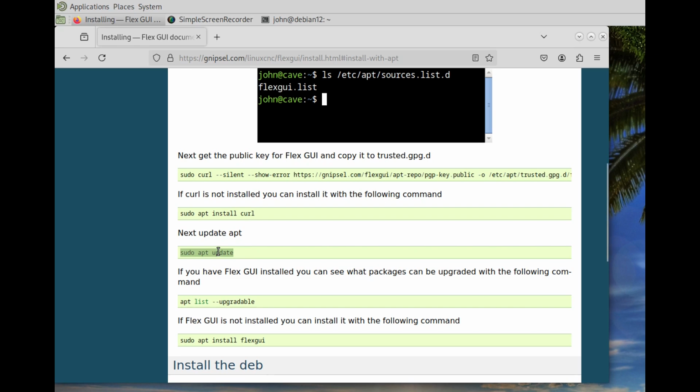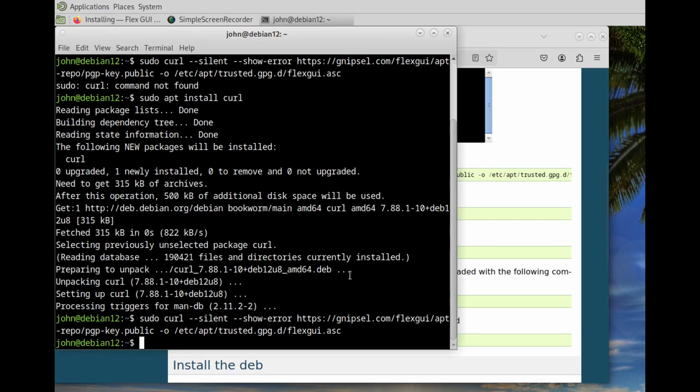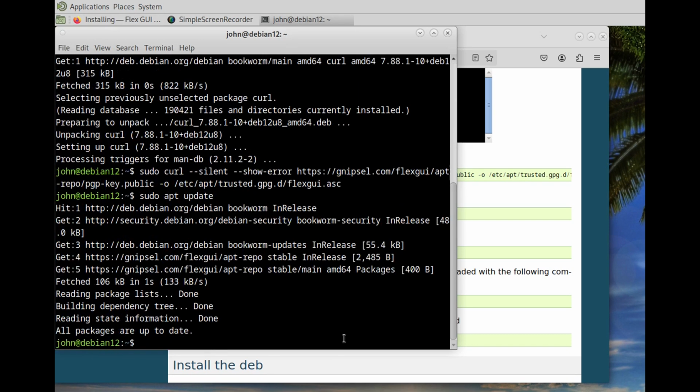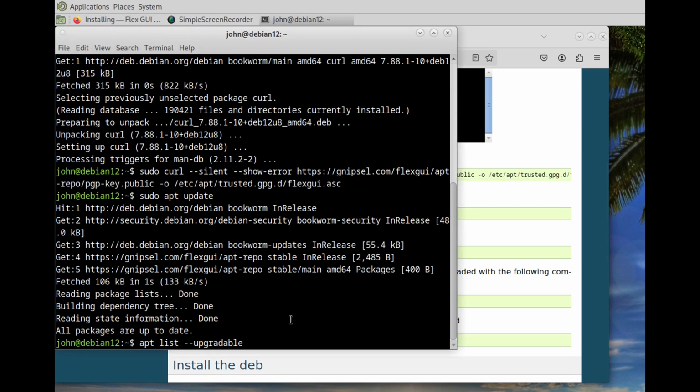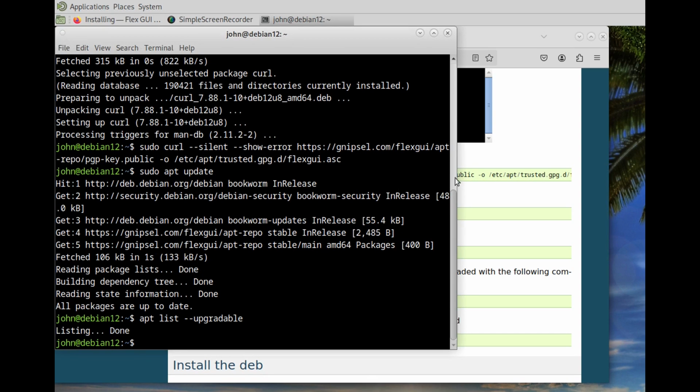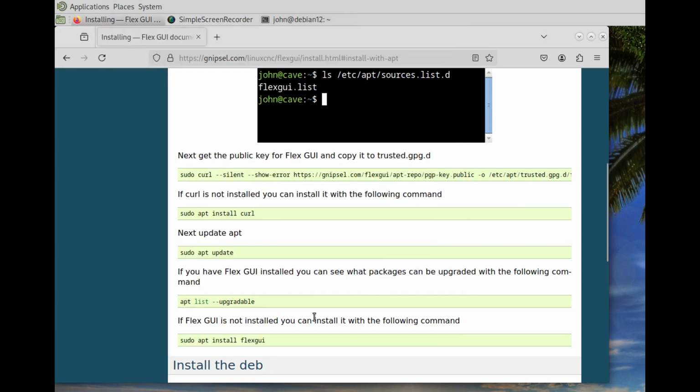We'll update apt. And we can see it read where Flex GUI is. Upgradable. And so if you have Flex already installed, and this is a newer version, it'll show up in this list, but it's not installed on this PC. It's a fresh Debian install.